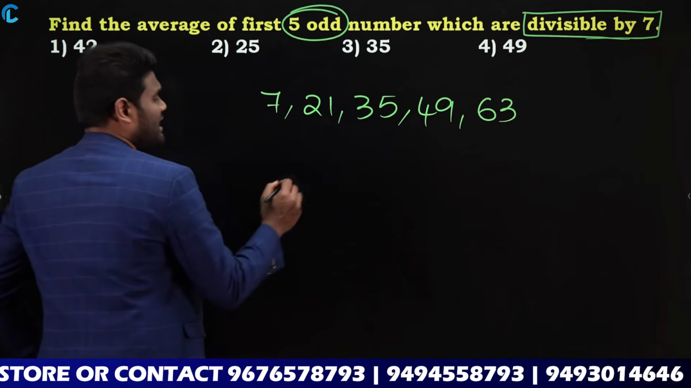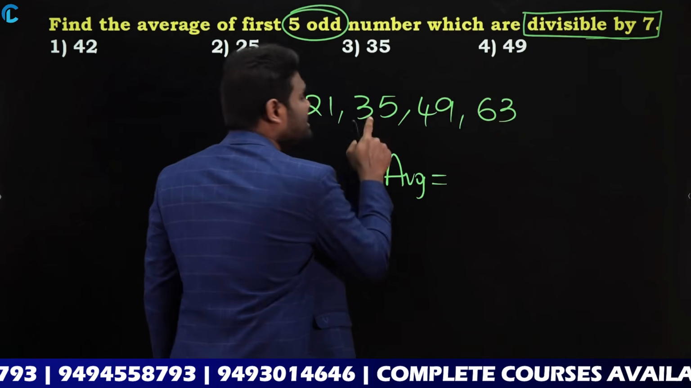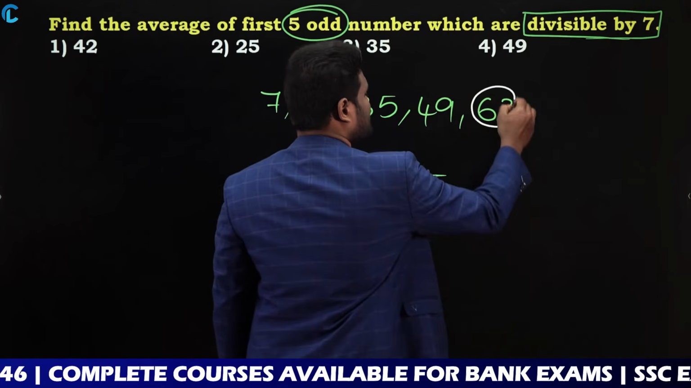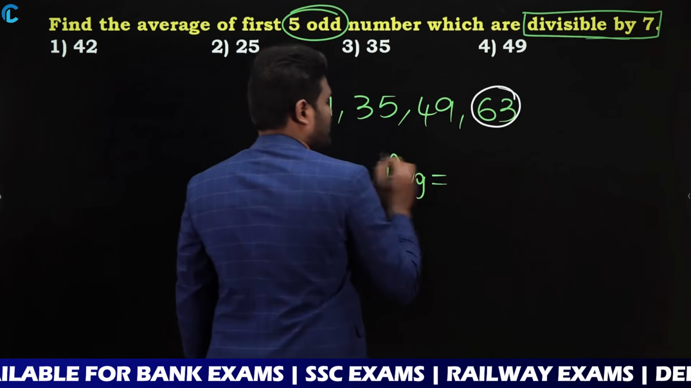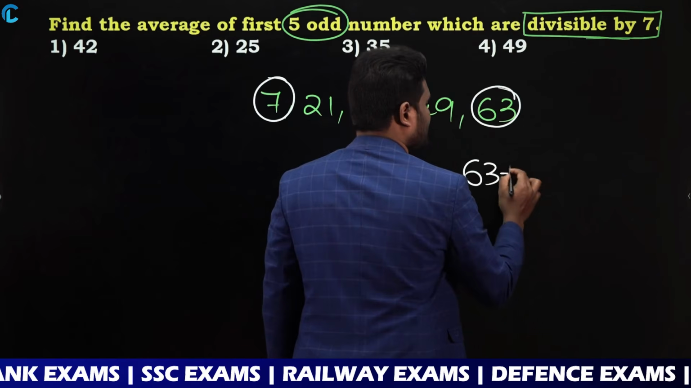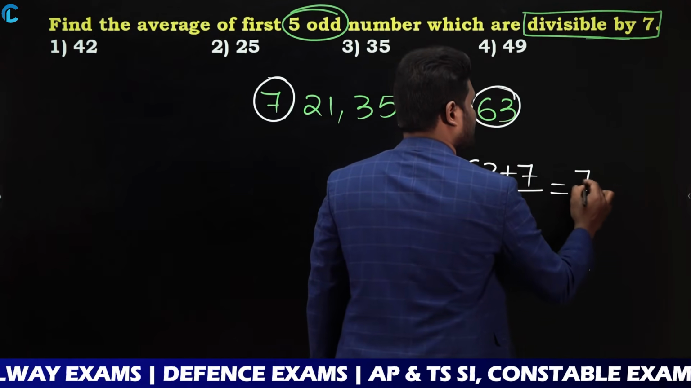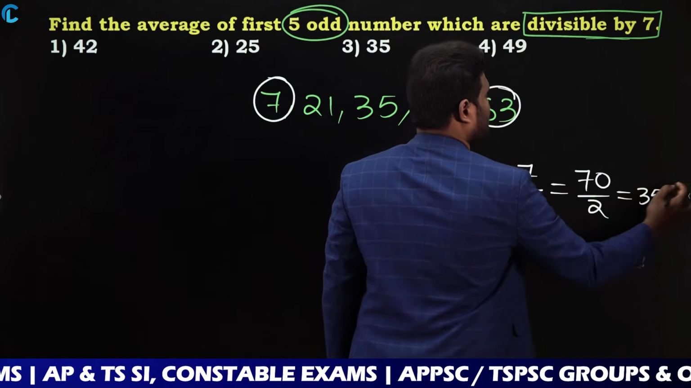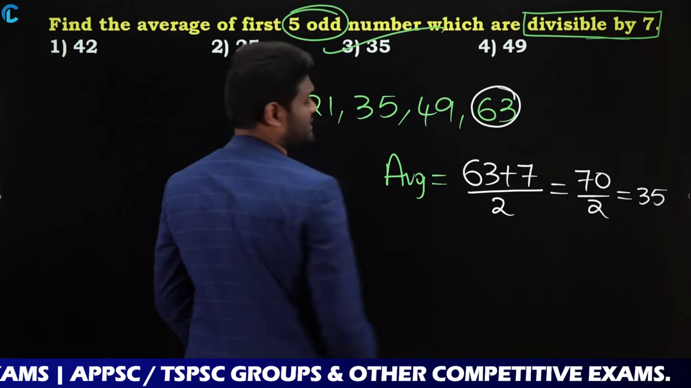He is asking us to calculate the average. As he is asking us to calculate the average, the series is in arithmetic progression. What is the highest number? The highest number is 63. What is the lowest number? The lowest number is 7. Highest number plus lowest number, that is 63 plus 7, divided by 2. So the answer is 70 by 2, which is 35. So the answer for this question is 35, which is option 3.